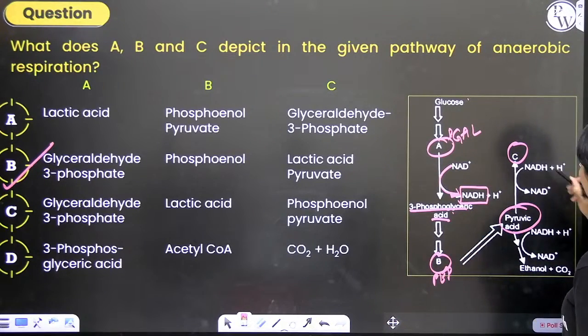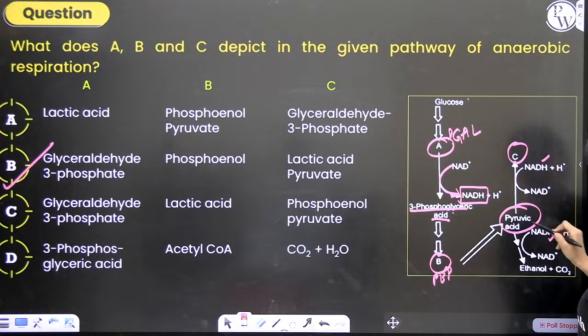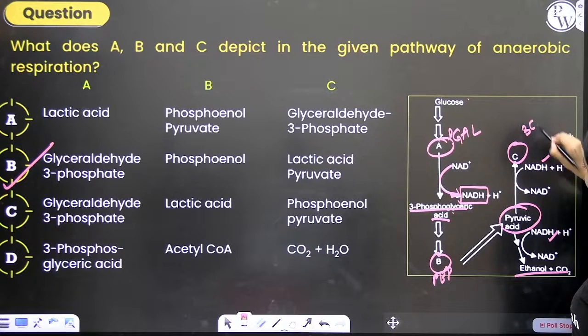Over here they have shown utilization of NADH or reoxidation of NADH. That means both of these are fermentation. On one end, they've already given ethanol plus carbon dioxide. So this is alcoholic fermentation. On the other side, carbon dioxide is not released. It should be forming a 3-carbon compound. Which is that 3-carbon compound? It is lactic acid. So C is lactic acid.